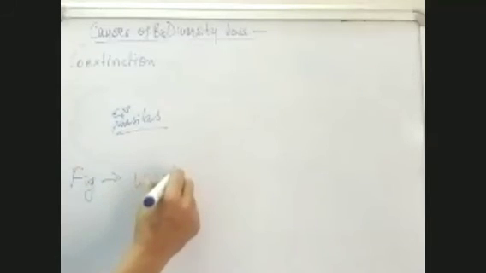This is co-extinction. Now, I think you were taught that chapter about pollination. In that chapter you must have done that the fig gives shelter to wasps. You have done this? The fig plant, in the fig flower, the wasp is given shelter.